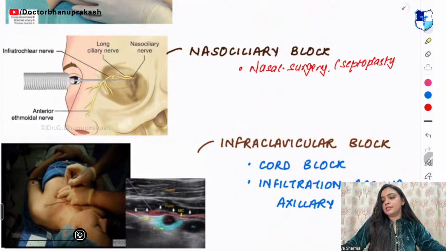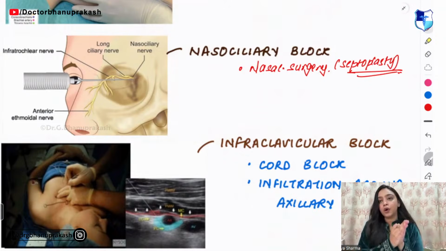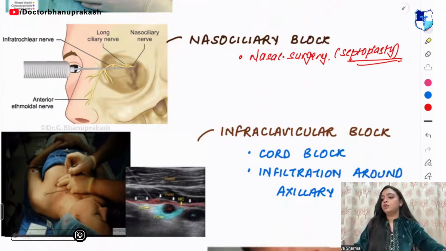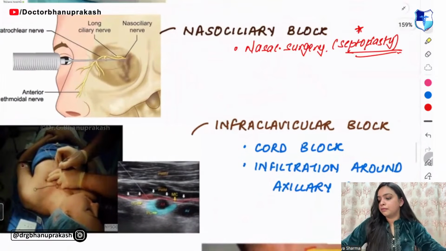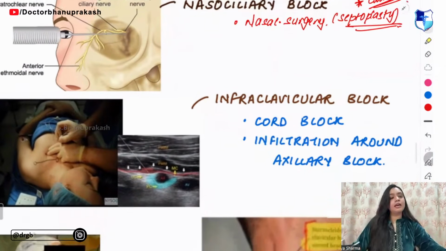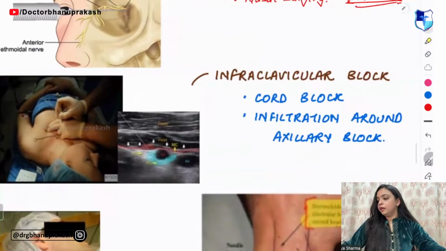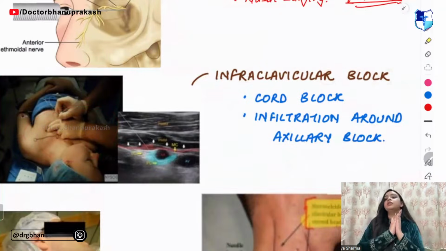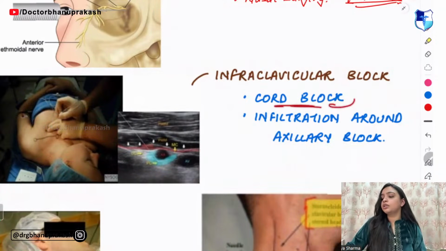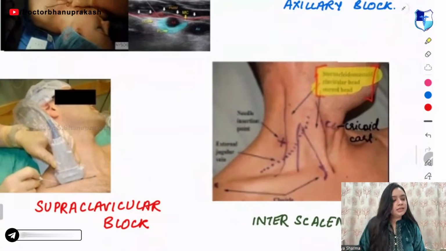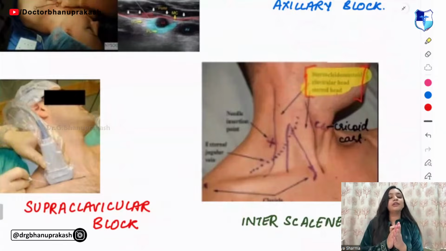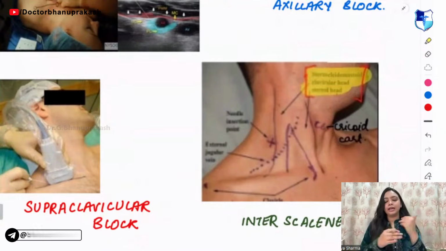Now, guys, septoplasty, I know you have read in your ENT, is a surgery that is used for what? You have to tell me. Septoplasty is done for what? Then you are having this image. This is the infraclavicular block. You are able to see that we give the block in the cords. Next. Very good. Septoplasty is done for the DNS, that is deviated nasal septum.